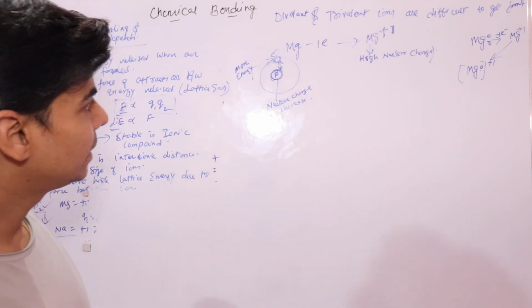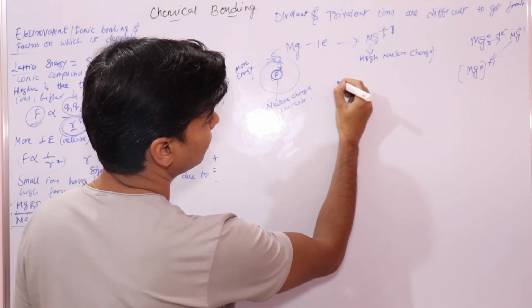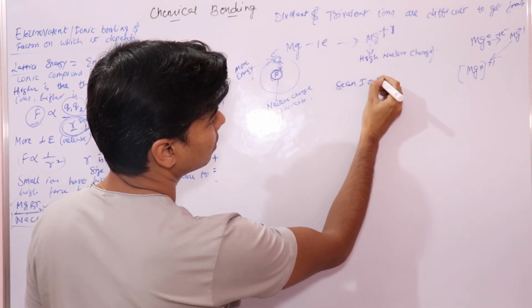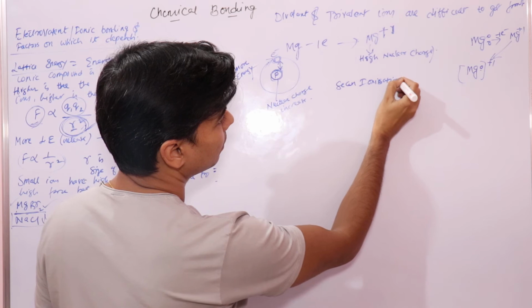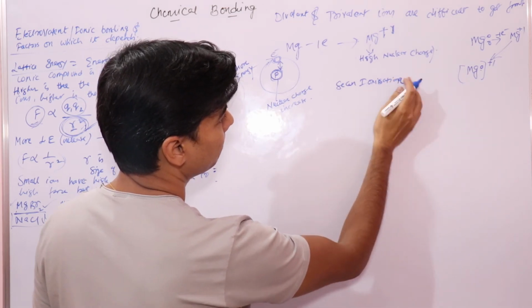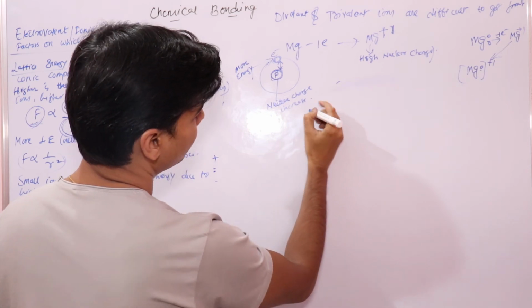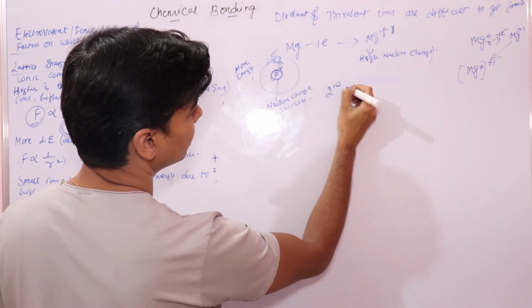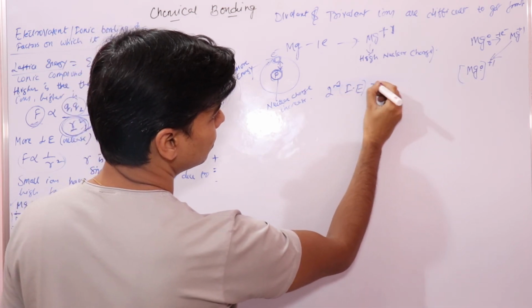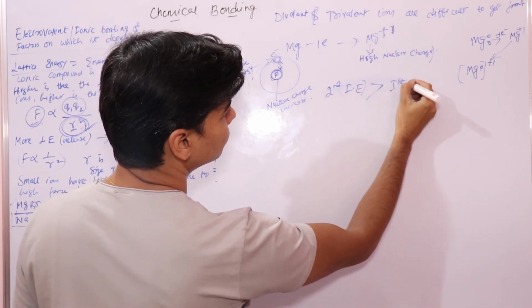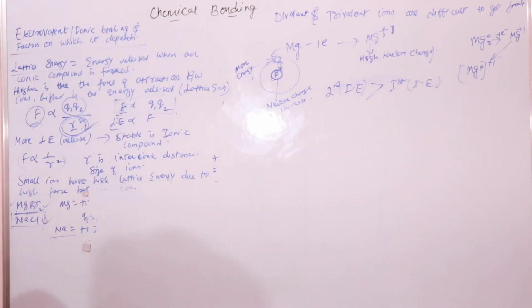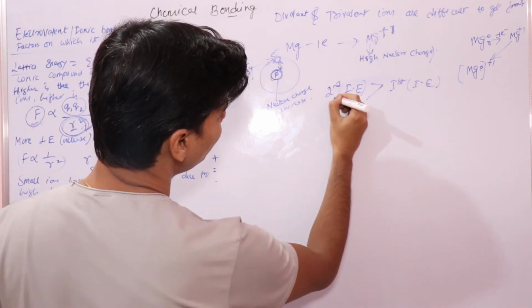Or what we say is that second ionization enthalpy is greater than first ionization enthalpy. Now the reason is clear. Why?